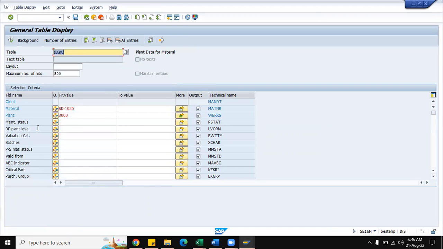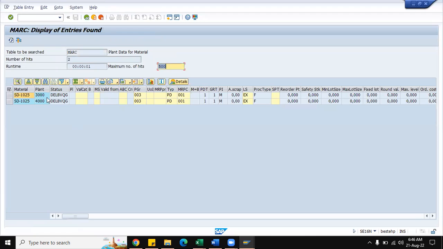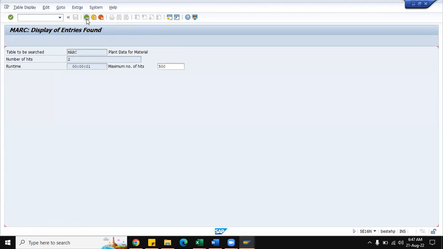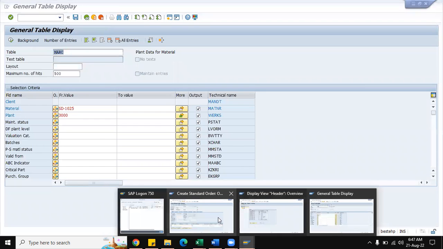You can cross check whether this particular material is available in both the plants, that is, whether it is extended to both the plants or not. If it is not extended, the system would have thrown an error, whereas it is extended to both the plants. This particular material is available in both the plants, hence it has shown without any error. So the 3000 plant is available, and the 4000 plant is also available.